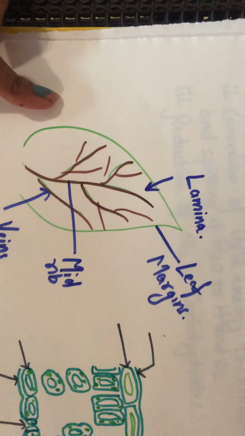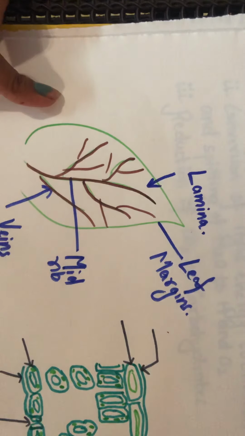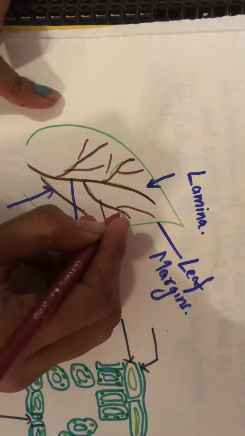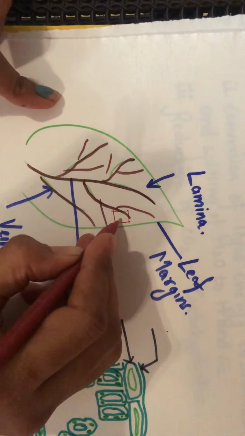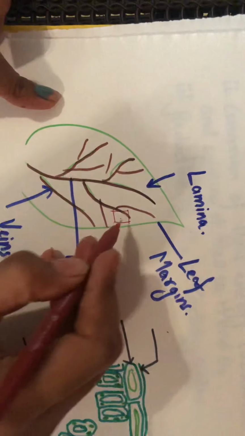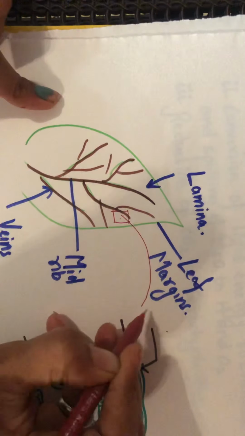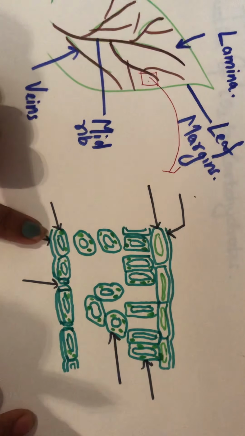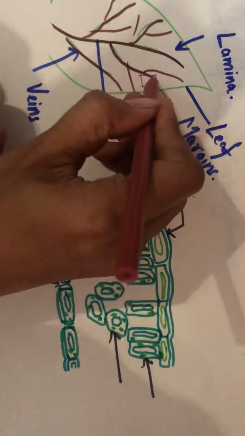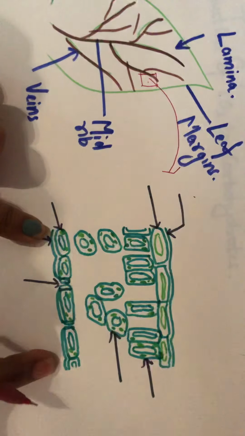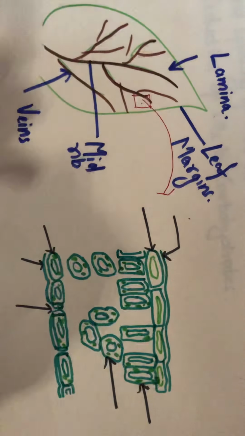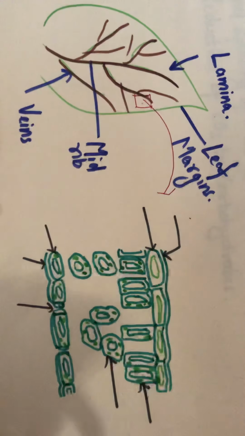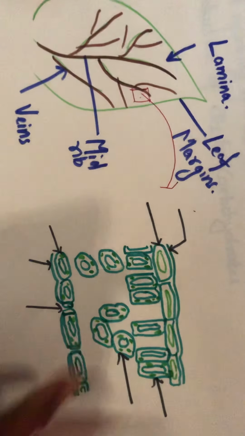Now suppose someone is taking a section of the leaf and viewing this section. If I want to zoom in on the section of the leaf, I'll see it under the microscope. And how am I able to see that? Something like this. That is the section of the leaf when viewed under the microscope, the cross section of the leaf. And how is it visible inside the microscope? Something like this.